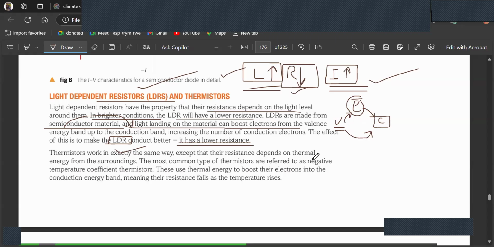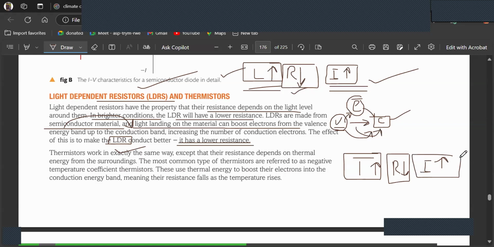Thermistors work in exactly the same way. What do thermistors do? When temperature increases, again resistance would decrease, which means current would increase. Now its explanation will also be the same. When temperature increases, the energy increases and the electron gets energetic enough to leave the valence band and move to the conduction band. Because the resistance has decreased, now more electrons are in the conduction band, so current would increase again. Thermistors work in exactly the same way except that their resistance depends on thermal energy from the surroundings.